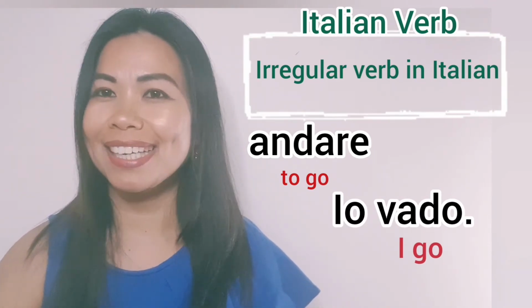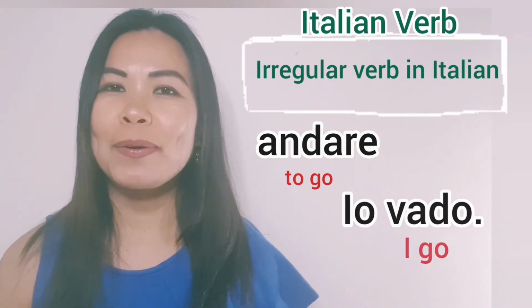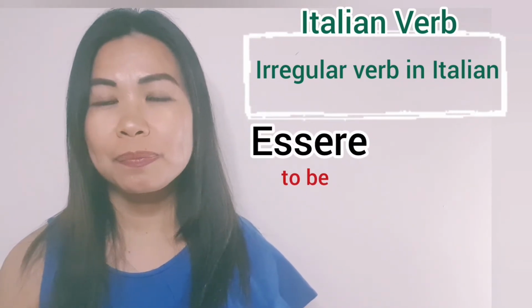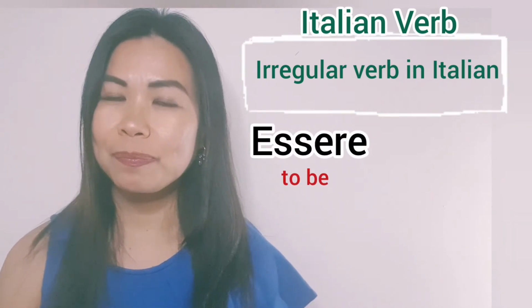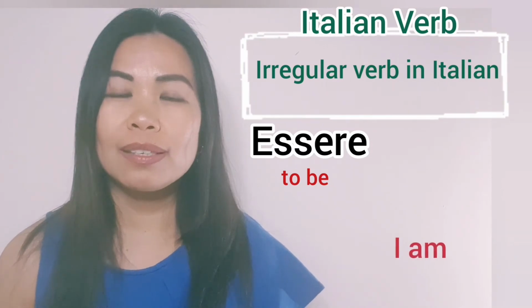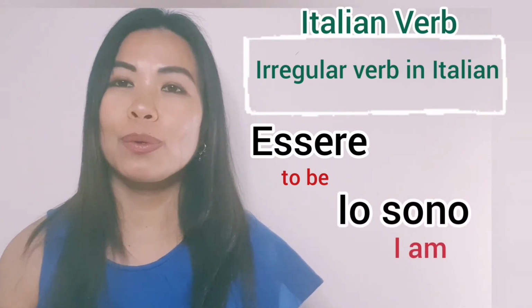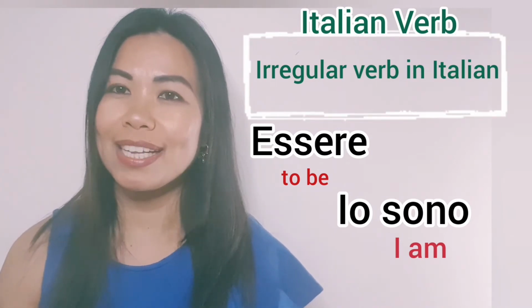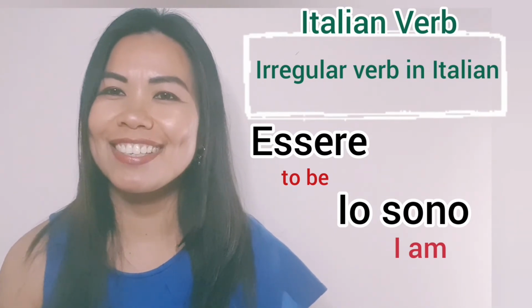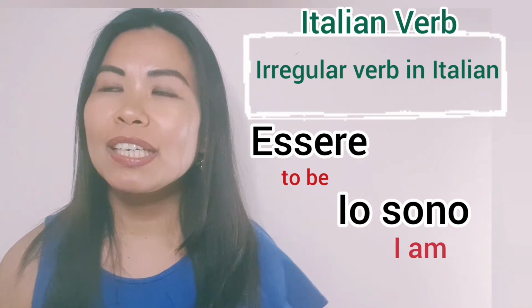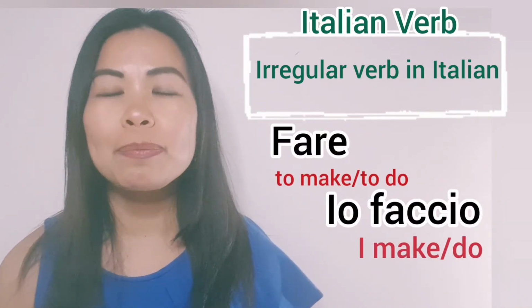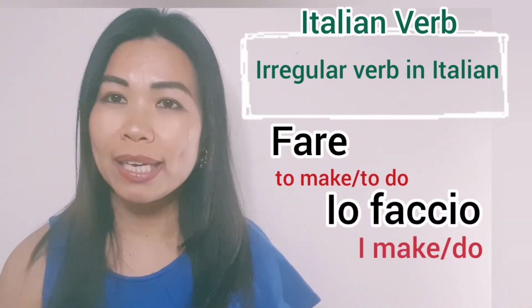Andare is completely changed. Or the verb to be, essere. You will say I am, io sono. You will not say io esso. And another example of an irregular verb is fare, that is to make or to do.